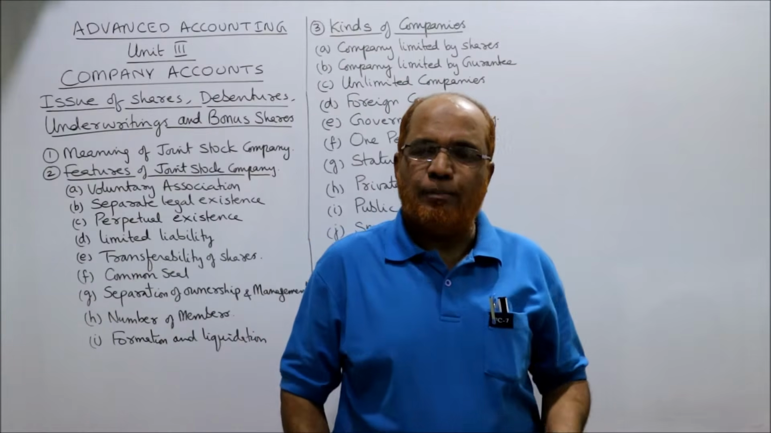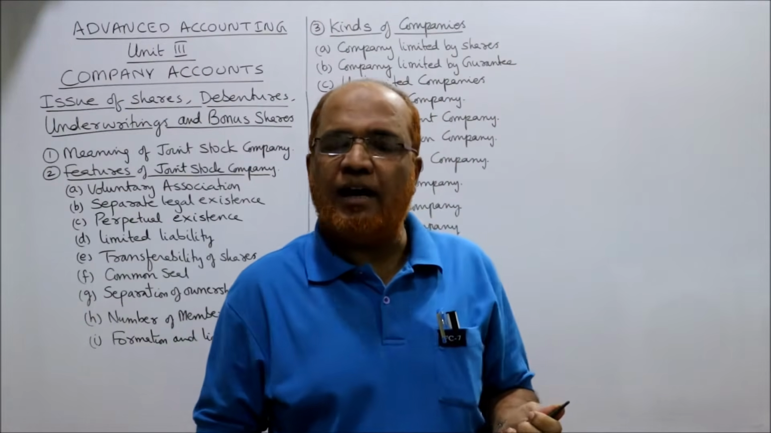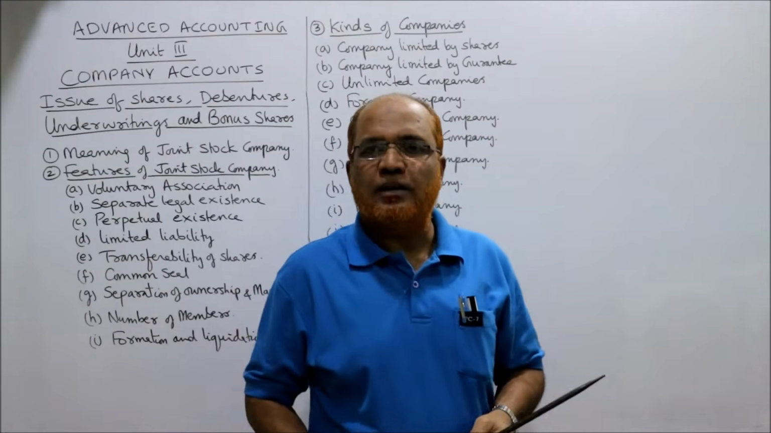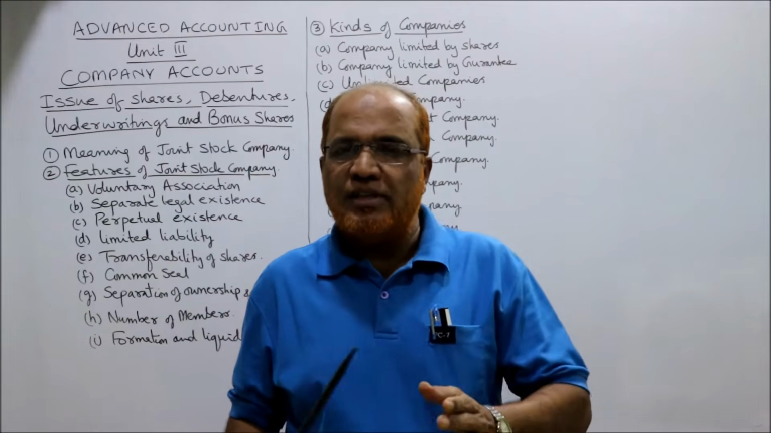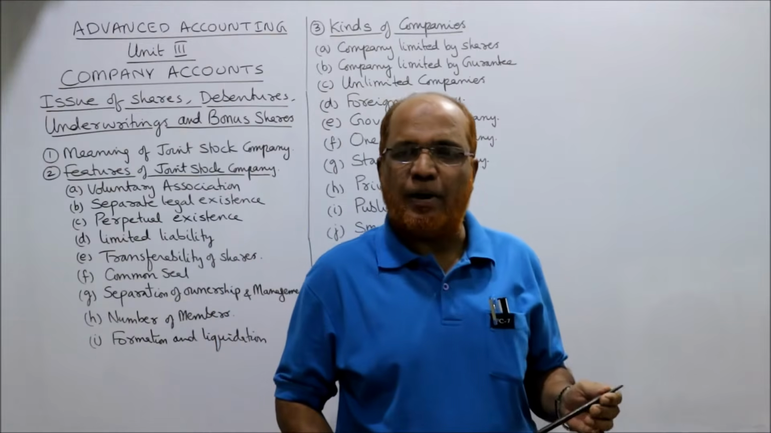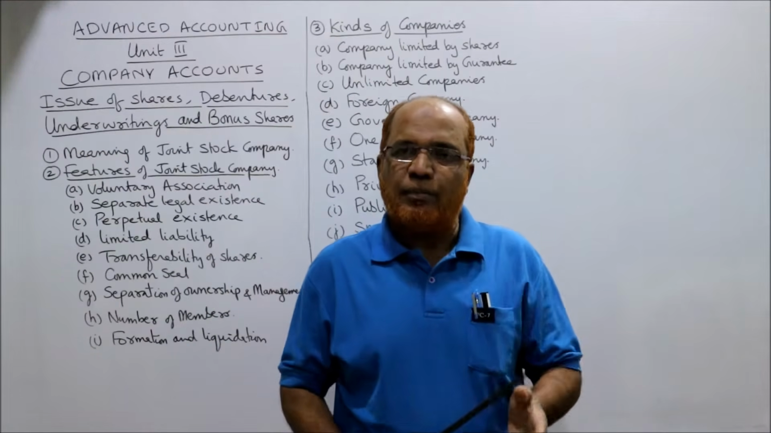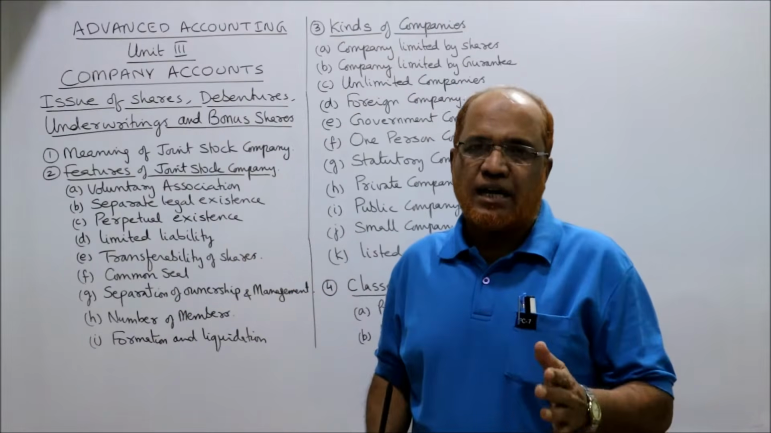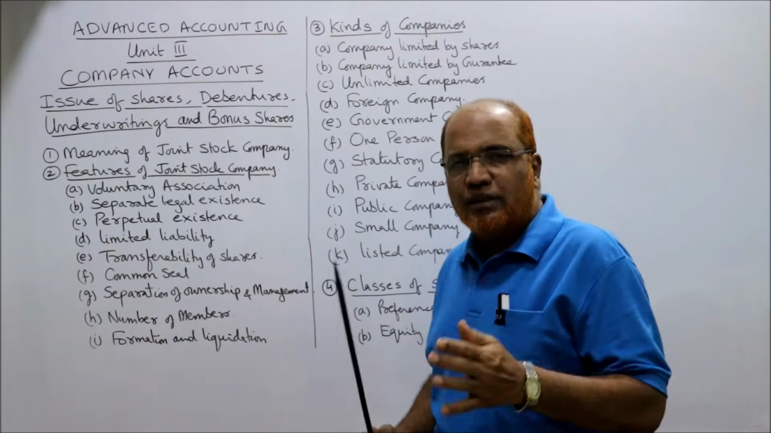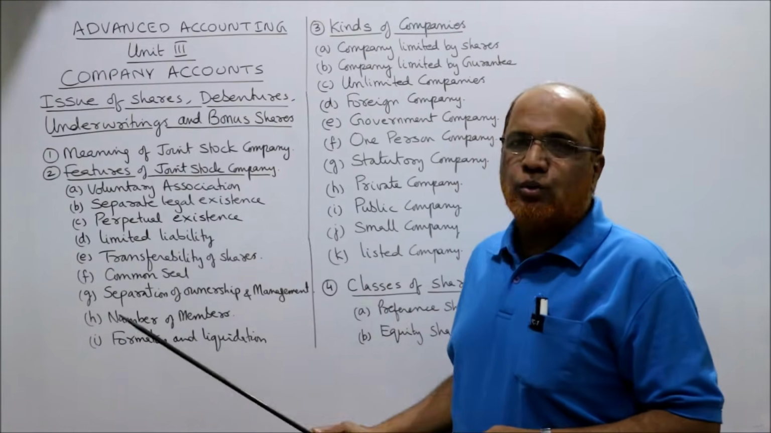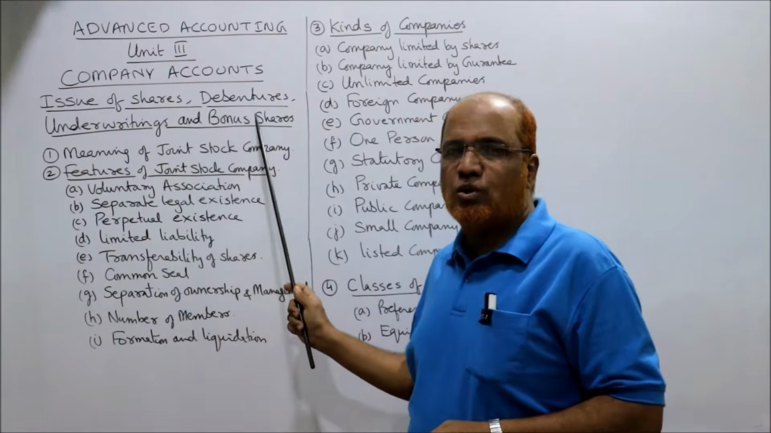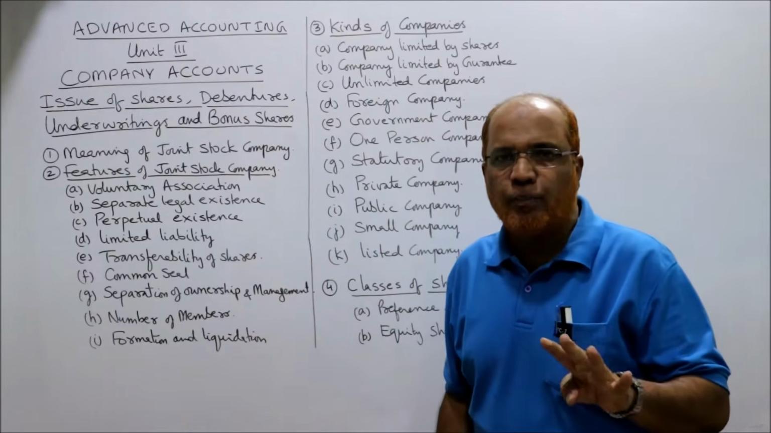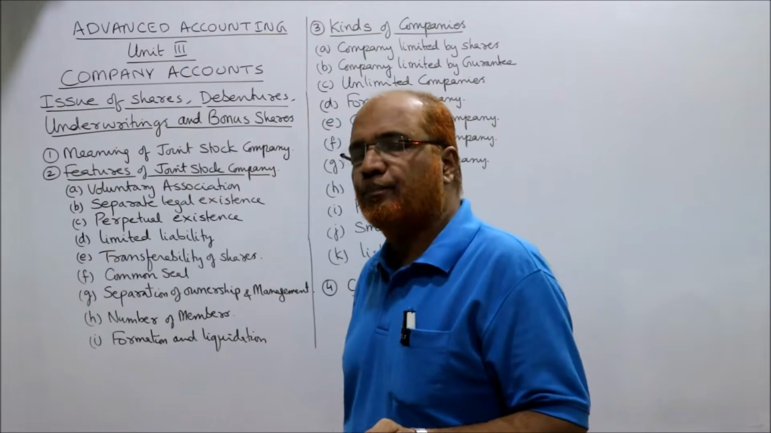Last two units we have completed. Unit number 1 we have done partnership accounts 1. In unit number 2 we have done partnership accounts 2. So we have seen how the accounts are maintained in partnership. Now in unit number 3 we are concerned with company accounts. We will study about company accounts. So in this unit we are going to cover issue of shares, issue of debentures, underwriting and bonus shares. These 4 topics we have in this unit.